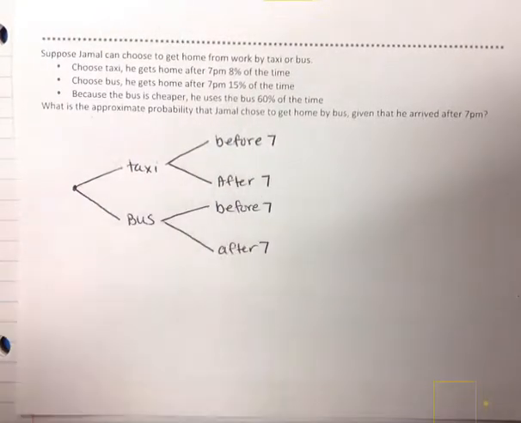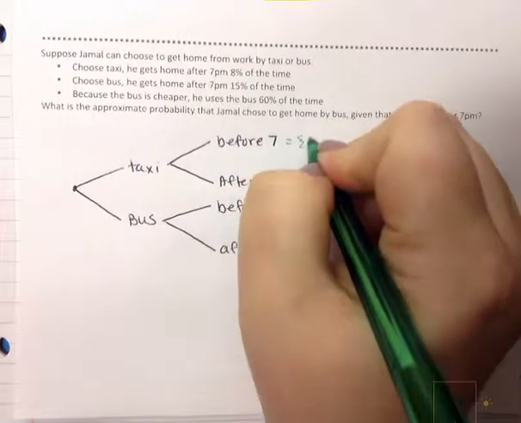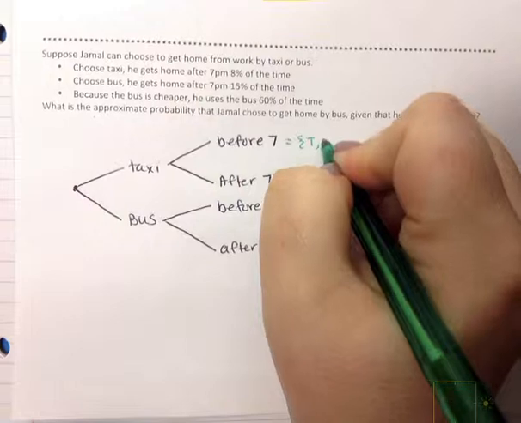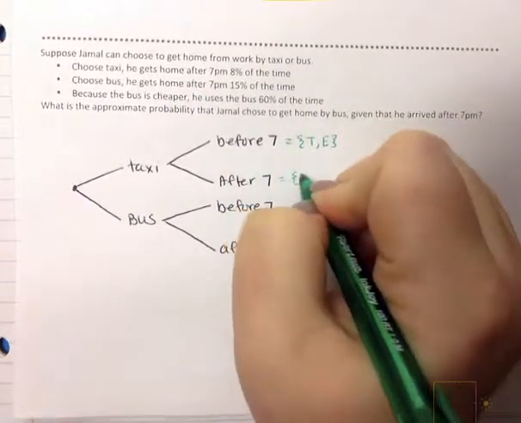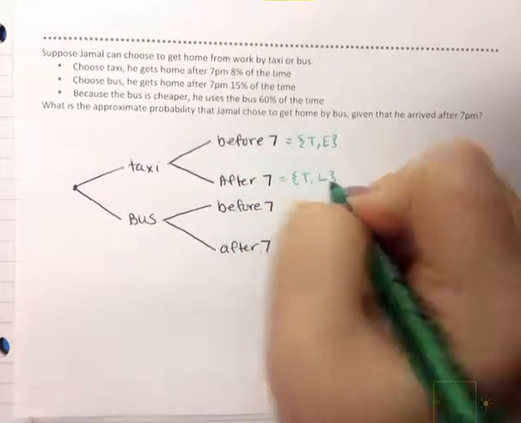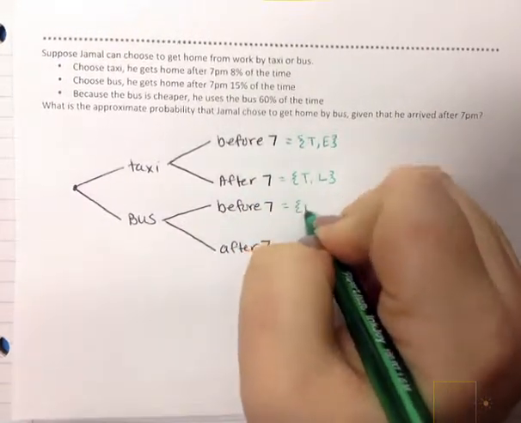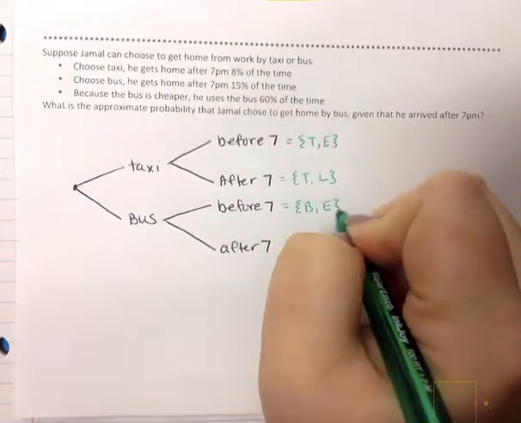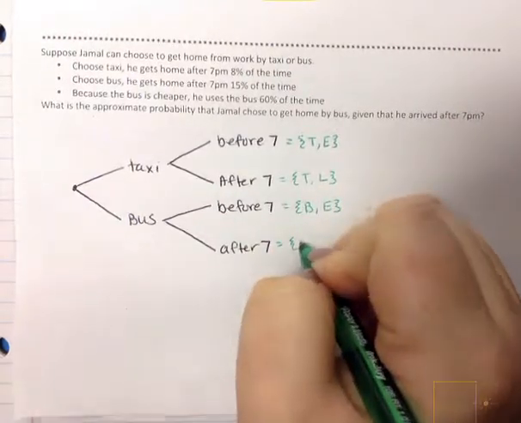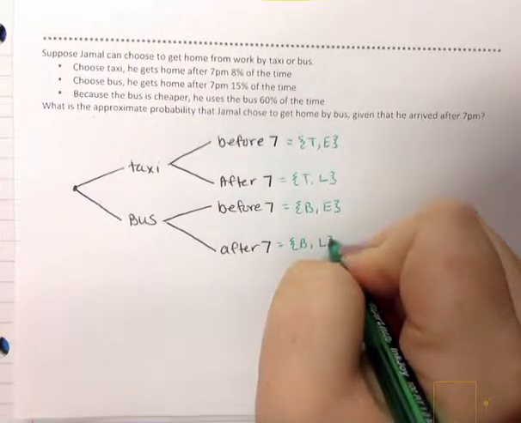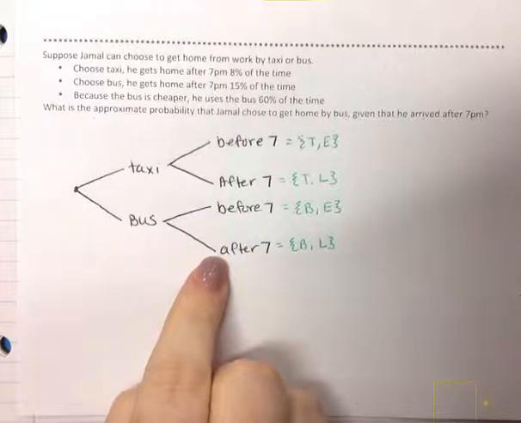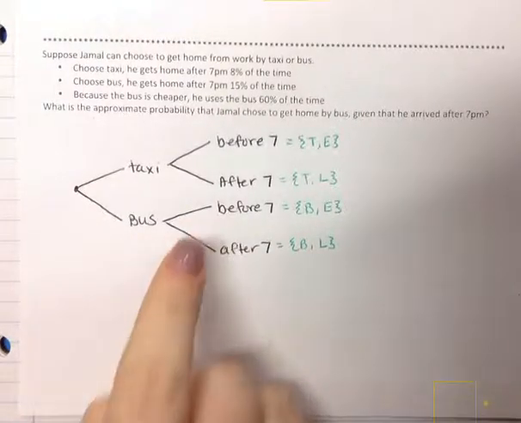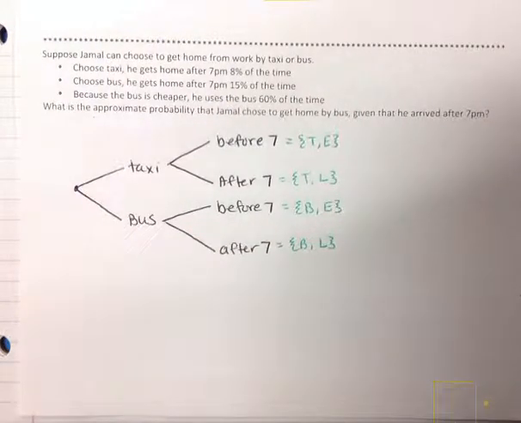So now we can do our set. He would take the taxi, and he might be, like I said, I'll put an E for early. This would be taxi, and he would be late. He would take the bus, and he would be early. He would take the bus, and he would be late. I'm just using those because I have two B's in here, so I didn't want to mess anything up. So now we can go put our numbers in here.